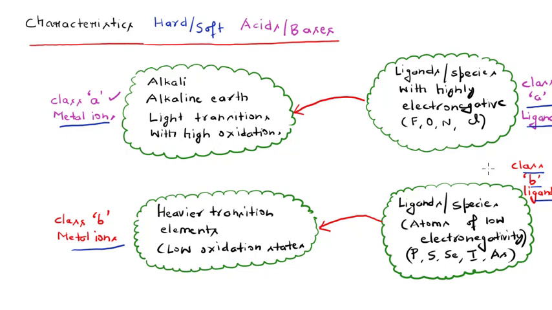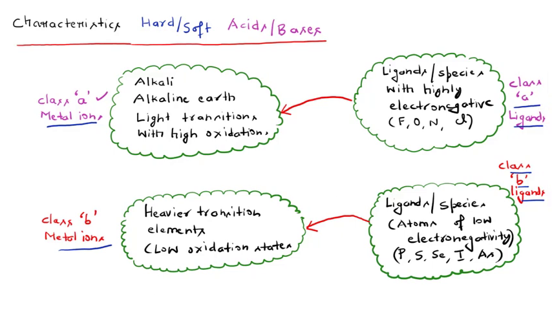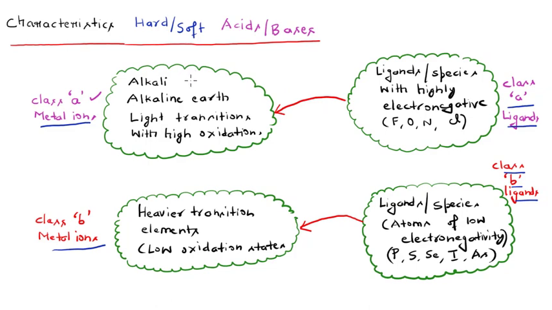On the other hand, the class B type of ligands preferably form stable complexes with the class B type of metal ions. If you remember, Pearson in 1963 suggested that the class A type of metal ions, I mean this class here, are actually the hard type of acids.